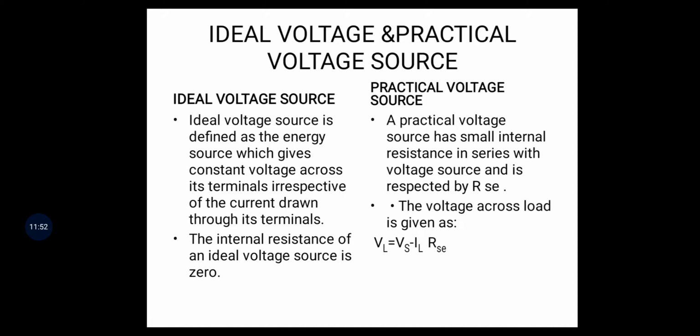That's why there is no drop in the voltage, then VL equals Vs. But in a practical voltage source, VL is equal to Vs minus IL RSE. So their basic difference is this one.